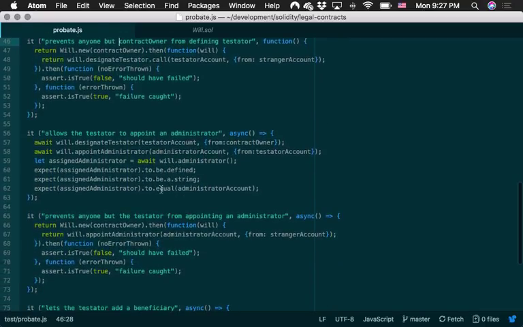Next, it allows the testator to then appoint an administrator. So you can see we've got maybe 3 parties here, right? You've got the contract owner who creates and deploys the contract on the Ethereum blockchain, which could actually also be the testator. You've got the testator, which is basically you if you're the one trying to draft up this or launch this contract and have it in operation. And then the third person is an administrator.